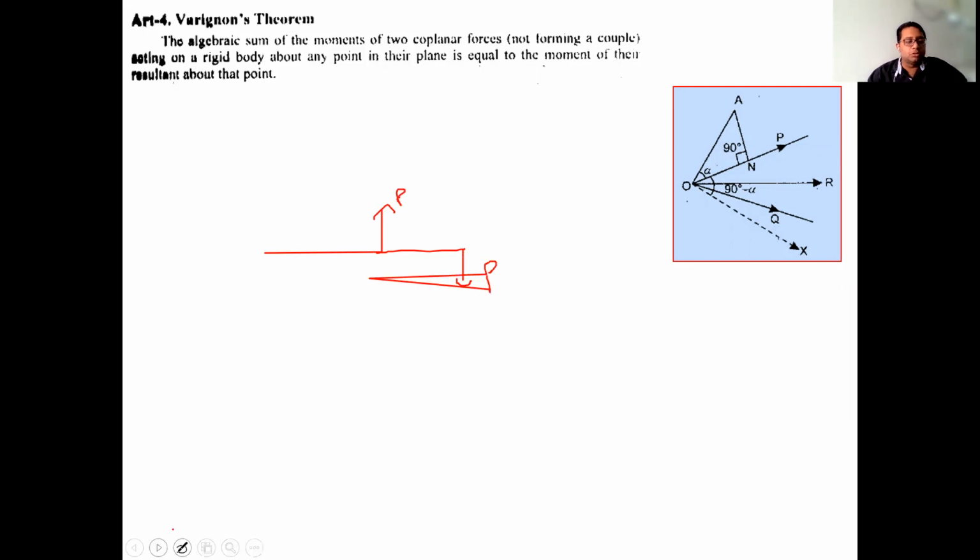But this kind of situation is not here. When we move to the topic couples, then we will discuss it in detail. So that means we have only two forces which are not equal and opposite in magnitude. They are not forming a couple and they are acting on a rigid body about any point in their plane is equal to the moment of their resultant about that.